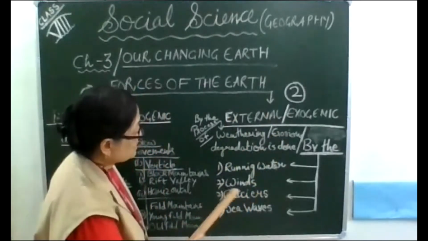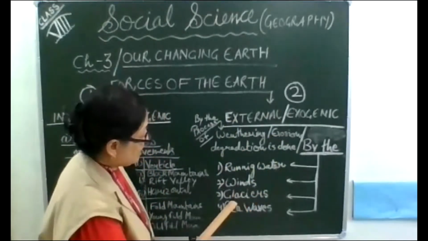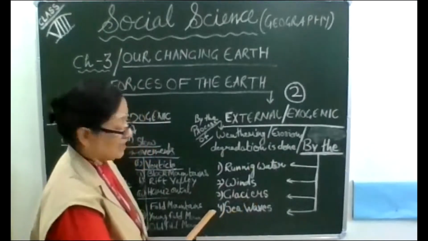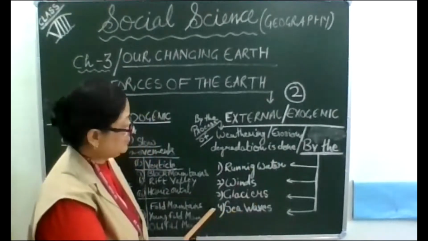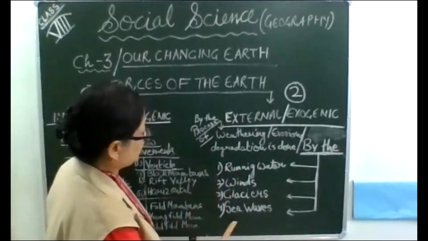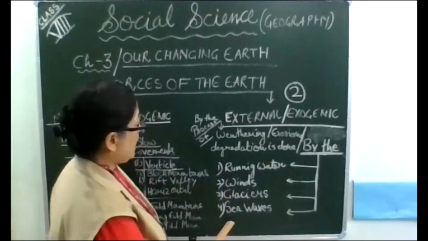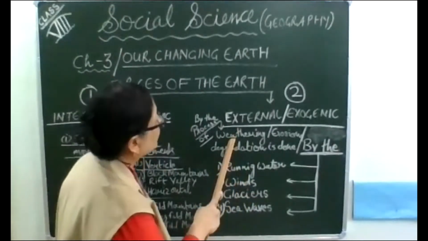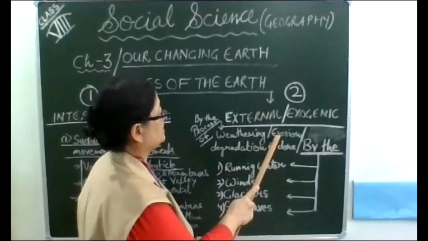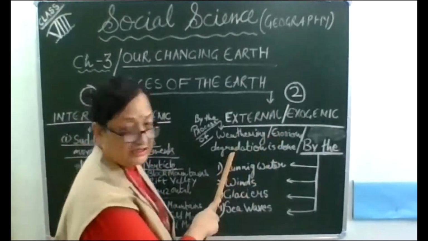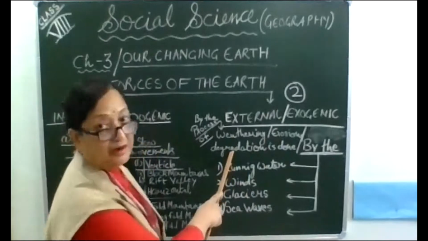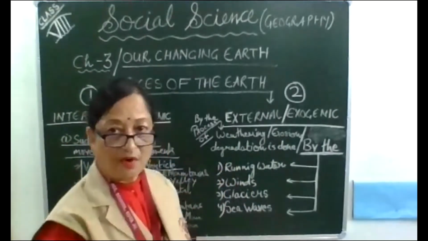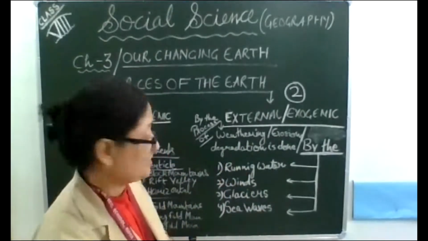Second is winds. Third are glaciers. And fourth are sea waves. These are the four agents which are working, and because of them weathering and erosion is done, degradation is taking place, and different landforms are formed.